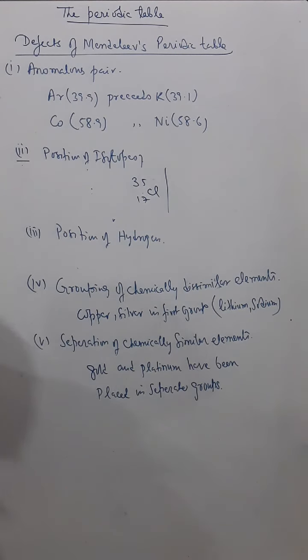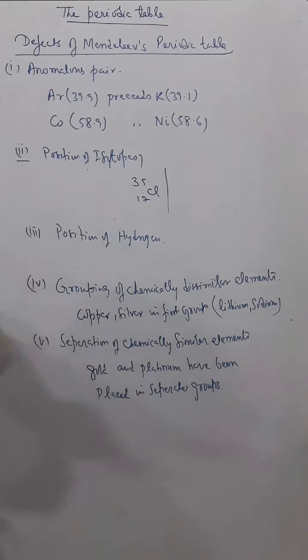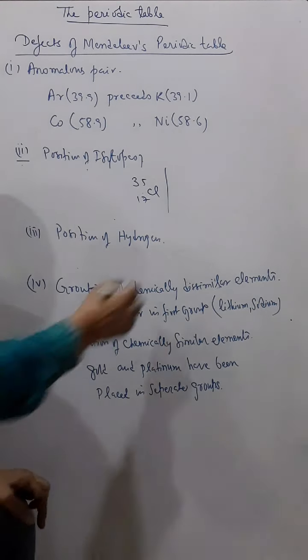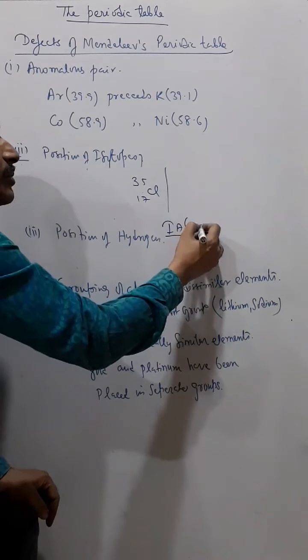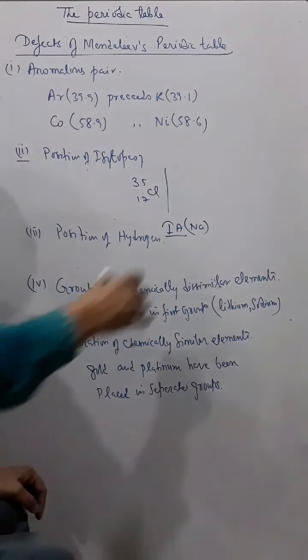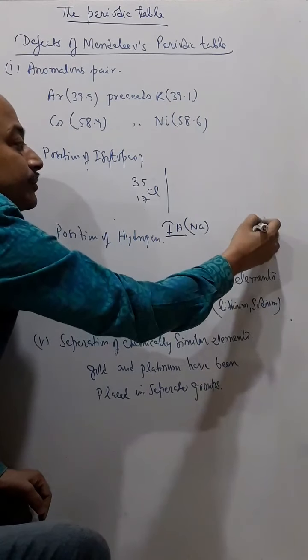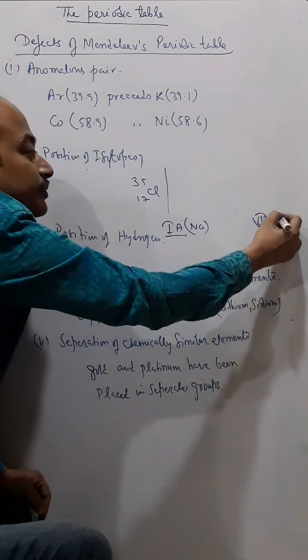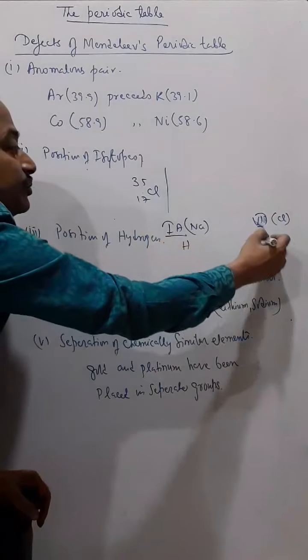There is a problem with hydrogen also. Mendeleev has given two places for hydrogen. One is in group 1A, that is in the group of sodium or potassium, and he has also given the position of hydrogen in group 7A, that is in the position of chlorine, bromine and iodine, the halogens. That means hydrogen is placed in group 1 and also in group 7.